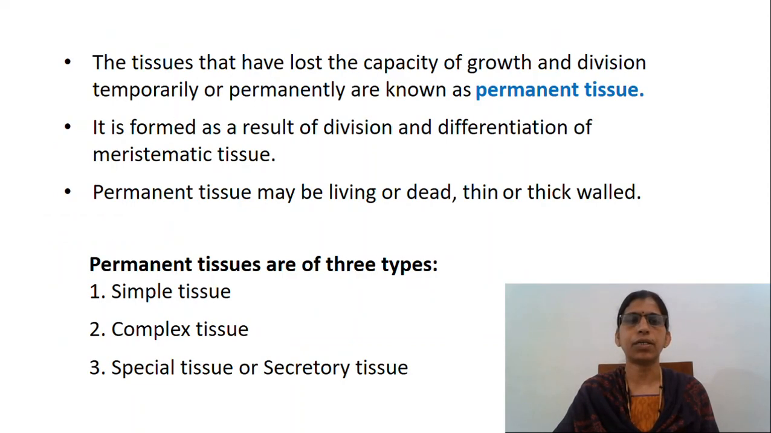The tissues that have lost the capacity of growth and division temporarily or permanently are known as permanent tissues. It is formed as a result of division and differentiation of meristematic tissue. Permanent tissues may be living or dead, thin or thick-walled. Permanent tissues are of three types, that is simple tissue, complex tissue, and special tissue or secretory tissue.